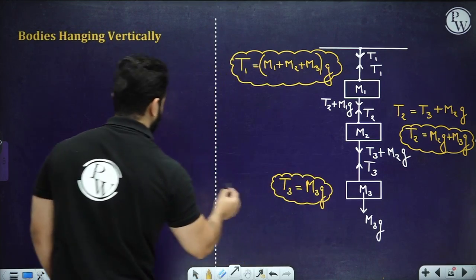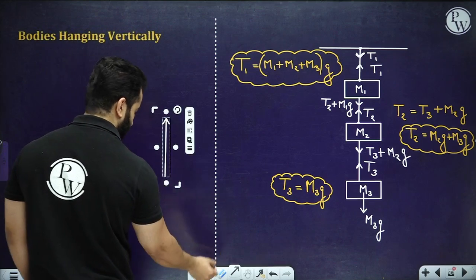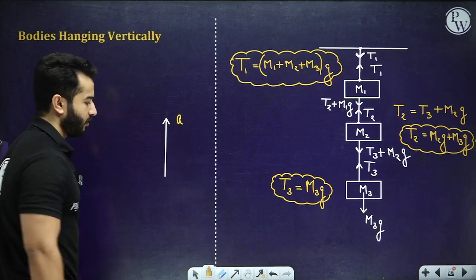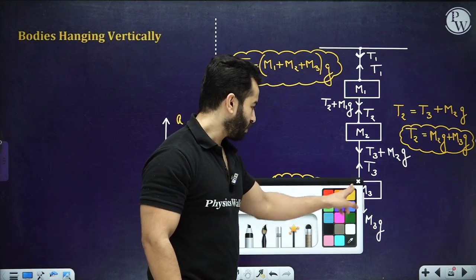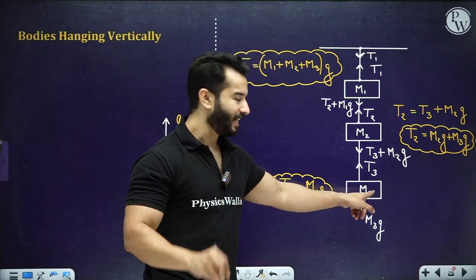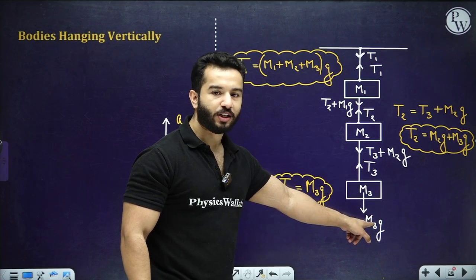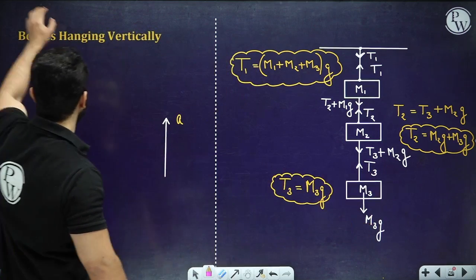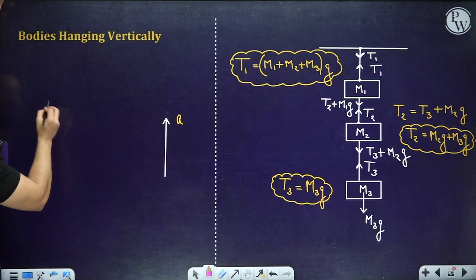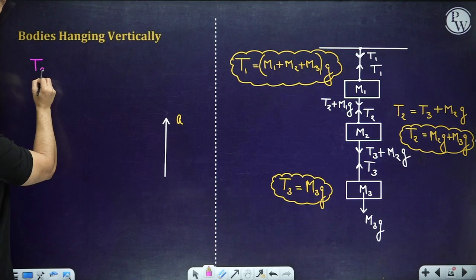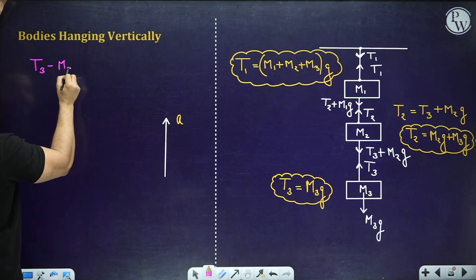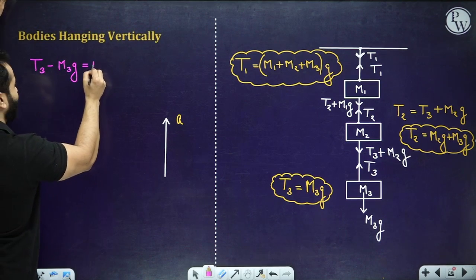If they are saying that the whole system is accelerating in upward direction with an acceleration A, right? Now write down the equations. So now for this M3, you have got T3 and you have got M3G. Now don't equate them. Why? Because it is accelerating, right? And it is accelerating in upward direction. So I'm going to write T3 minus M3G equals to M3 into A,